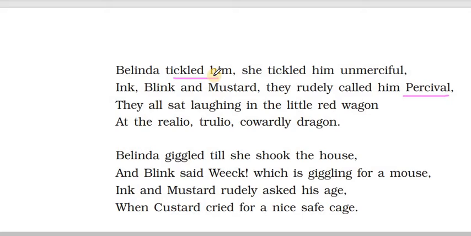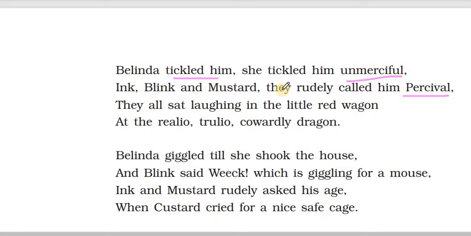They touch the feet so that it gives a very different sensation by which the child starts laughing, or it makes them uncomfortable. So Belinda tickled Custard. She tickled him unmerciful. It looks like Belinda is very rude to him. She kept on tickling him to the extent that it was too much.